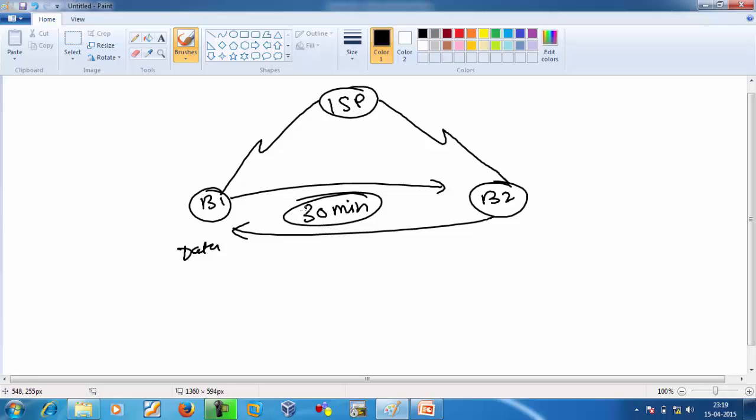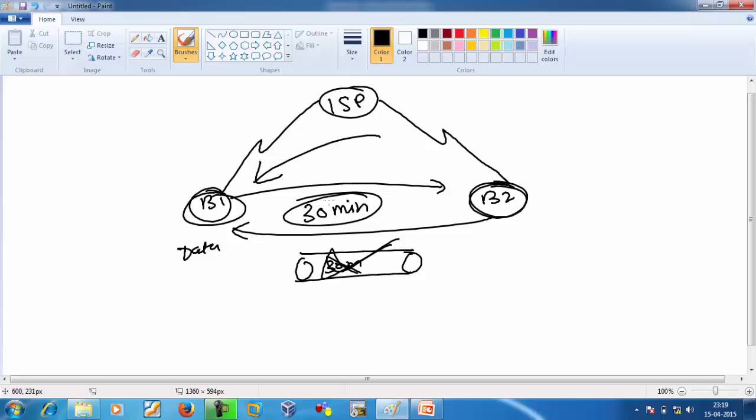When they communicate, a tunnel will be created for 30 minutes. After 30 minutes, the tunnel will be destroyed. If a peer, for example branch 1 or branch 2, receives any data after 30 minutes, it will be dropped. And we can define the lifetime of this tunnel in two ways: first in seconds, and second in kilobytes.